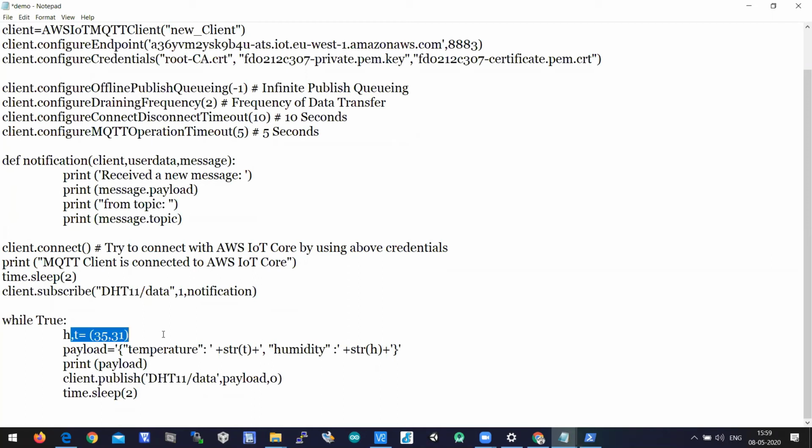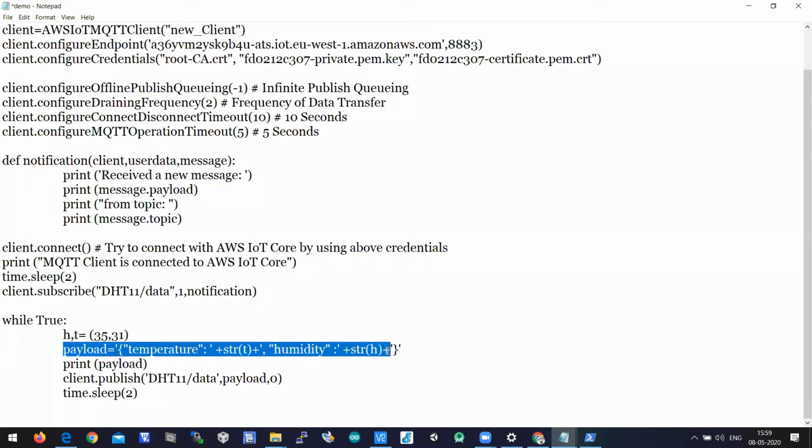We pass sample values of 35 and 31, and create a payload string with temperature and humidity values, then print the payload, publish the data, and time.sleep of 2.